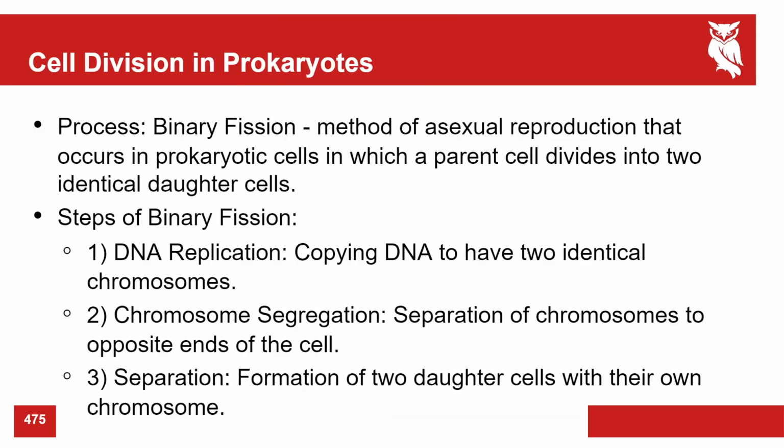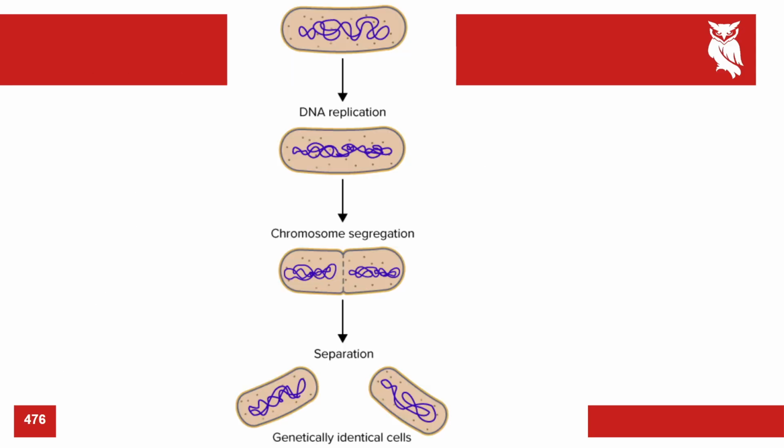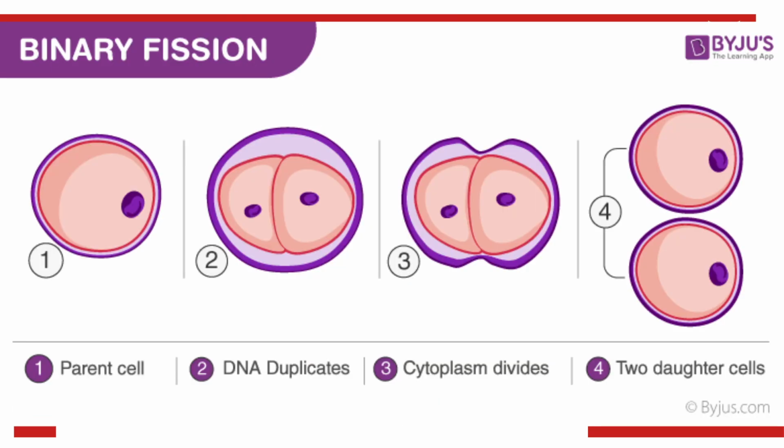Any questions on that? Easy peasy, lemon squeezy? Visually it's going to look like this. You have the DNA replication where it doubles. You have the chromosome segregation where it splits those chromosomes into opposite parts of the cell. And then they finally separate. It's also going to look a little bit like this, if this is a better visual for you.